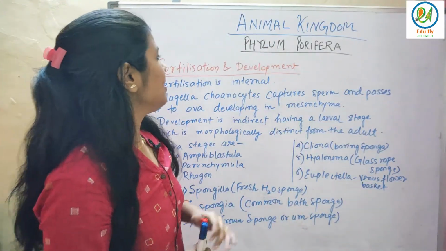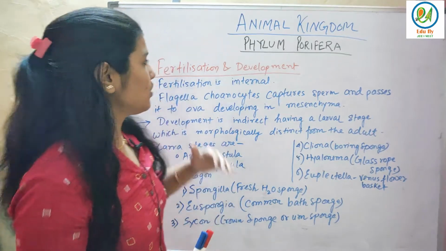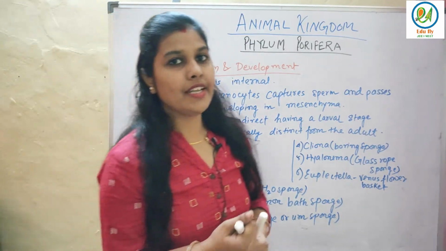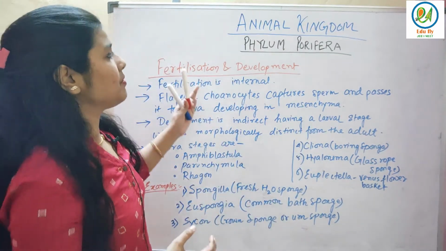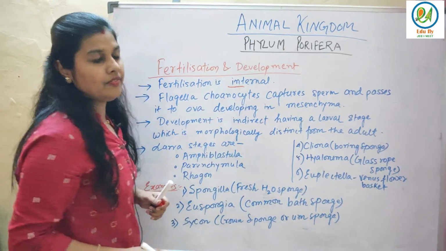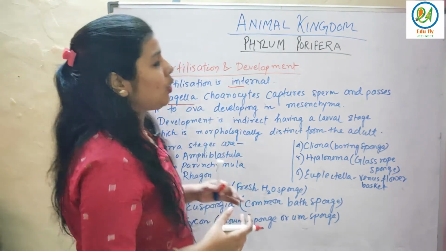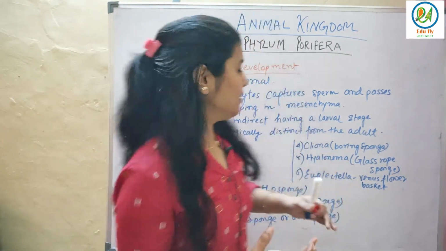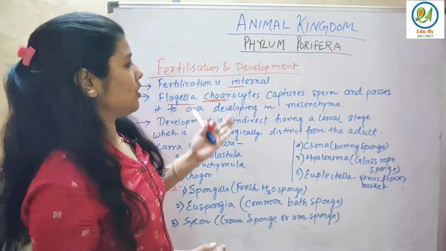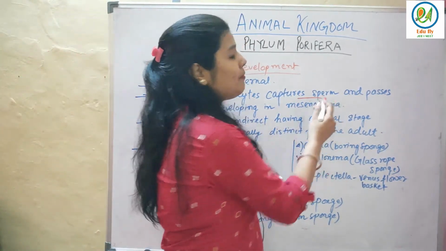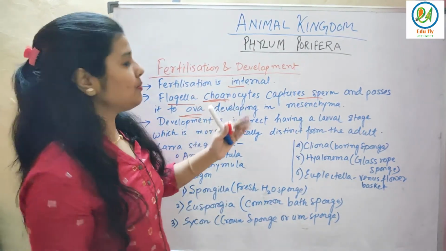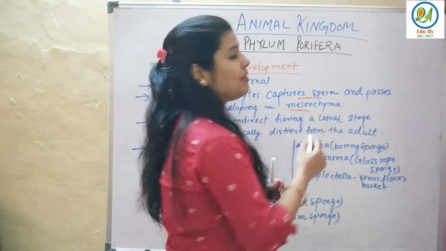So now let's see about fertilization and development. Sexual reproduction is done in Porifera. How does fertilization take place in the case of Porifera? The fertilization is internal. How does the sperm reach the ovary? It is the flagella of choanocytes, I told you the functions of choanocytes, that capture the sperm and pass it to the ovary, and the development takes place in the mesenchyme.